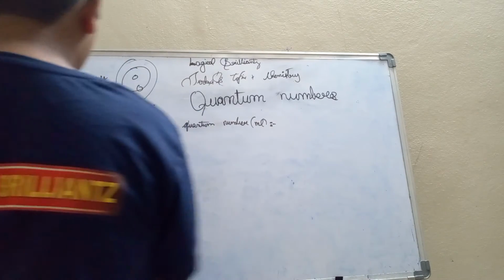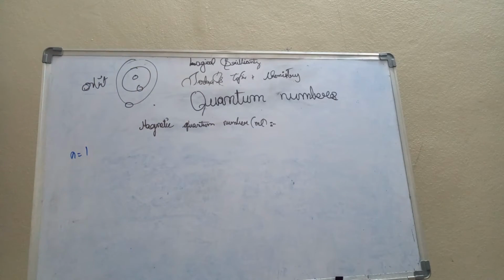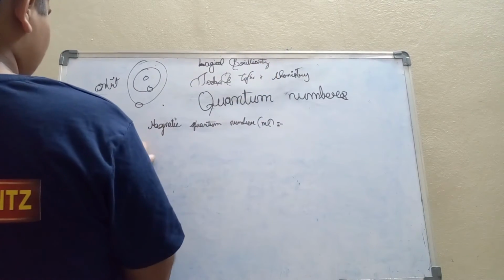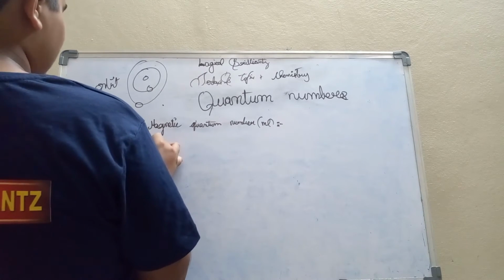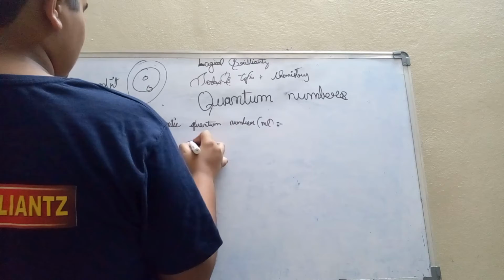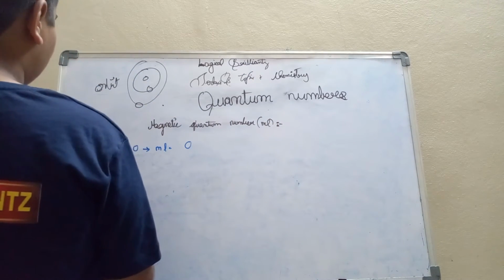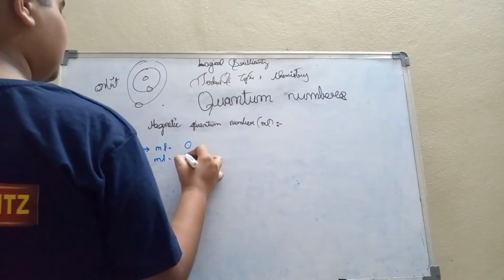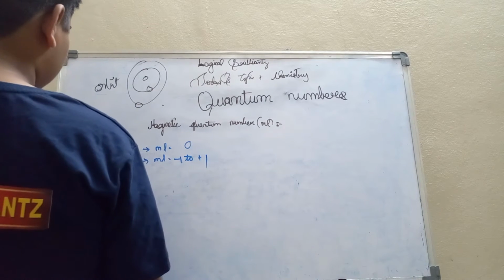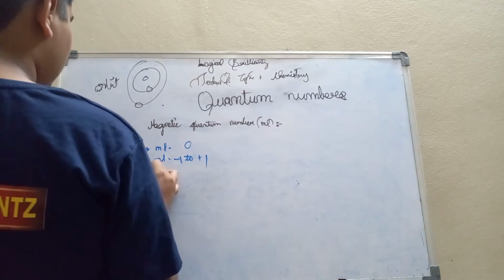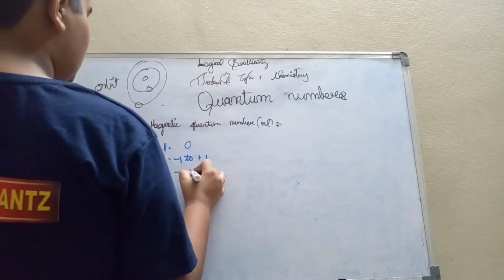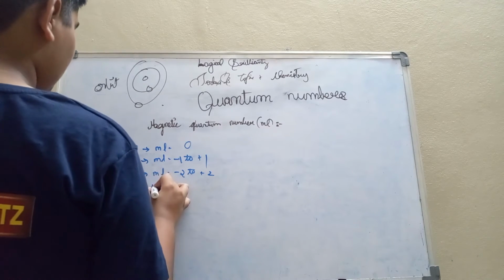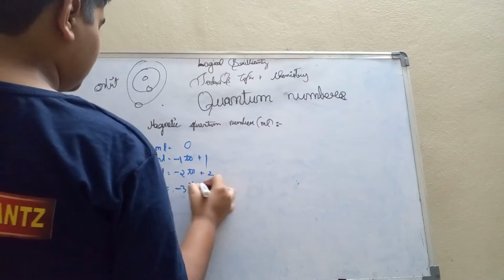So if n is equal to 1, is it visible for you guys? If n is equal to 1, then the value of L will be 0, and the value of ML will be 0. And if n is equal to 2, L is equal to 1, the ML value will be minus 1 to plus 1. If n is equal to 3, the value of L will be 2, and ML value will be minus 2 to plus 2. And if n is equal to 4, the value of L will be 3 and the value of ML will be minus 3 to plus 3.